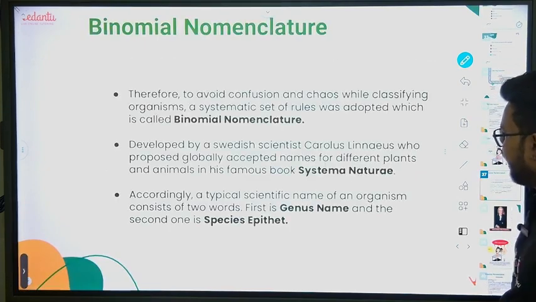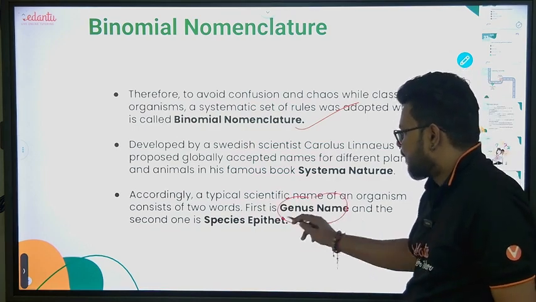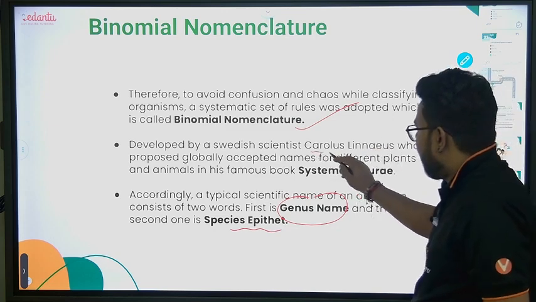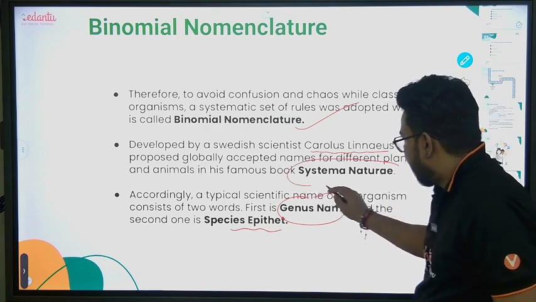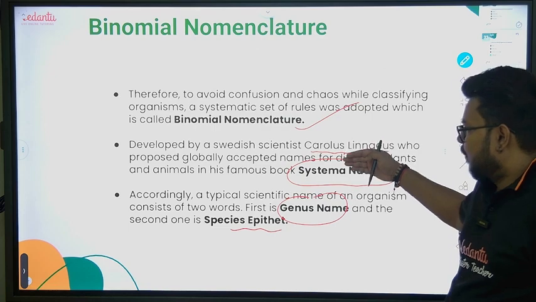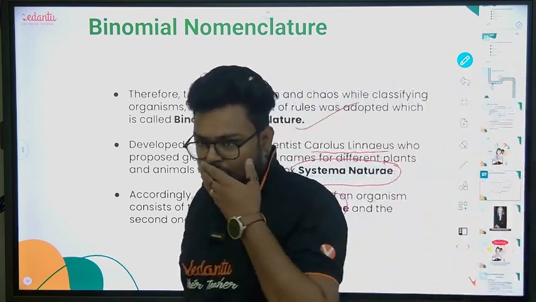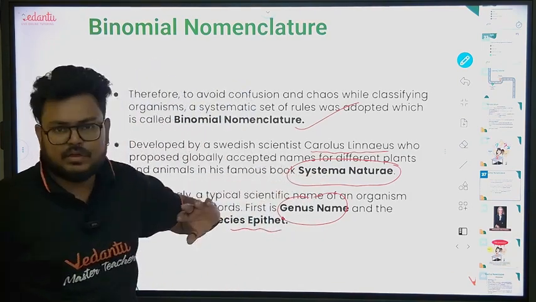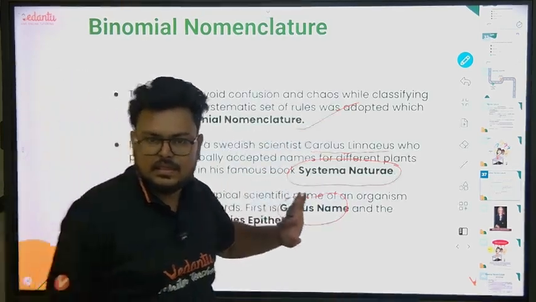Basic rules, guys. What are the rules? Binomial nomenclature includes the genus name and species name. Very important point: it was given by Carolus Linnaeus and was published for the first time in his book Systema Naturae. So they can ask you which book globally published the names of plants and animals, and the answer is Systema Naturae. They can ask the other way also: Systema Naturae is the book of which biologist? I can say Carolus Linnaeus, right?